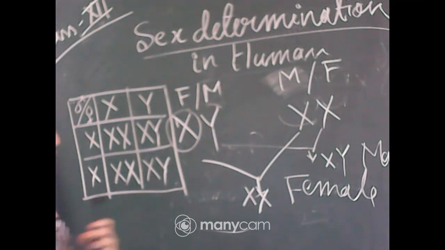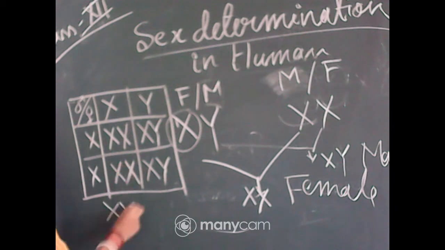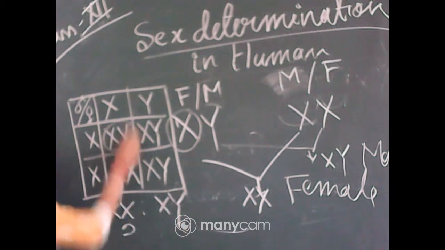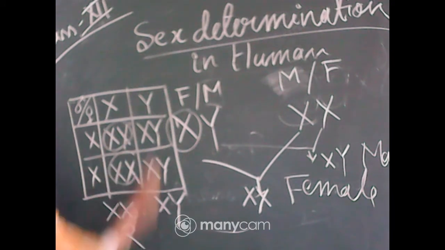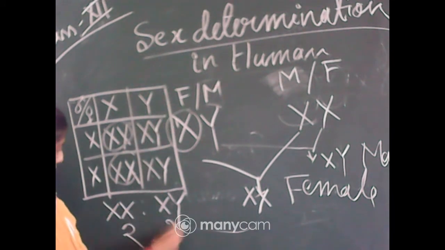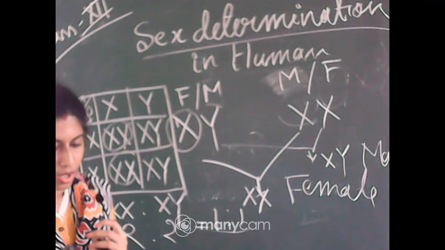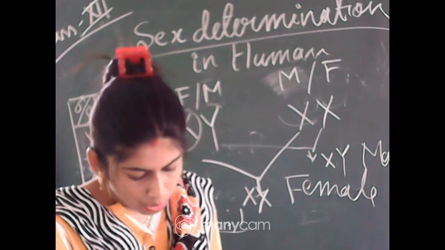Now if we want to find out the ratio, XX is to XY: 2 XX, 1 plus 1 is 2, and XY, 1 plus 1 is 2. So the ratio will be 1:1.